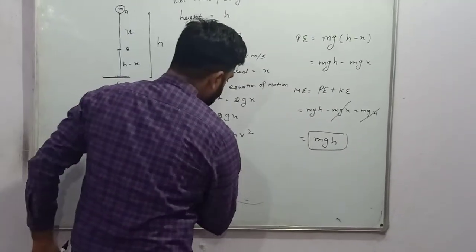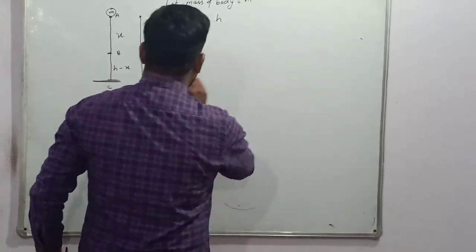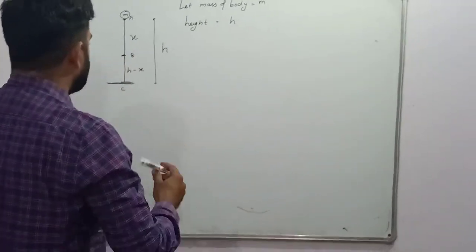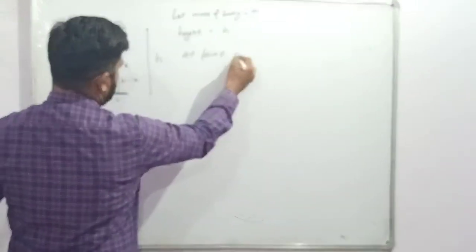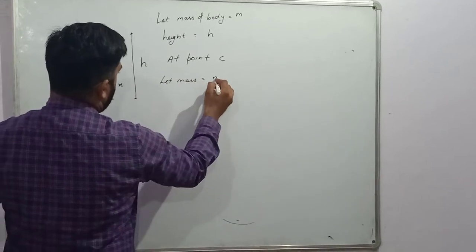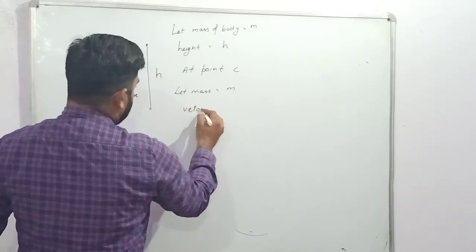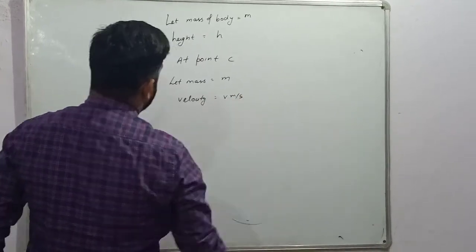Now we will discuss point C. At point C, let the mass also be m, and velocity is equal to v meter per second.